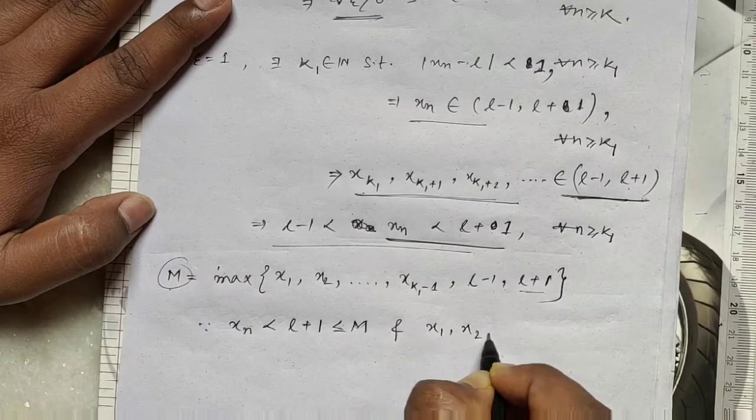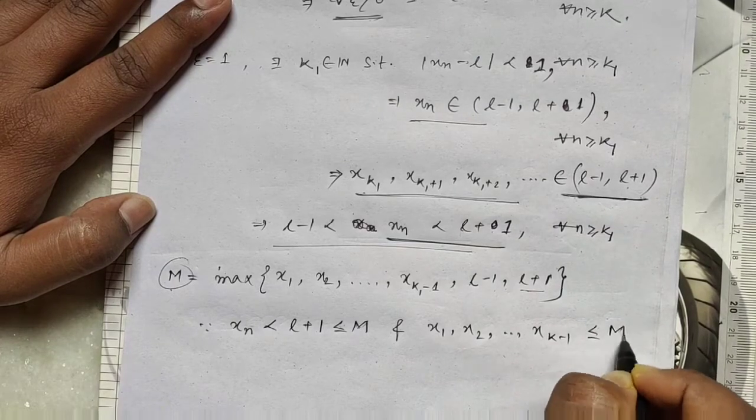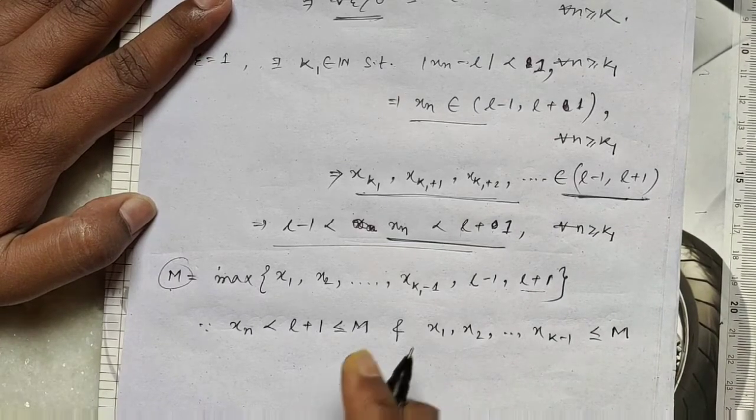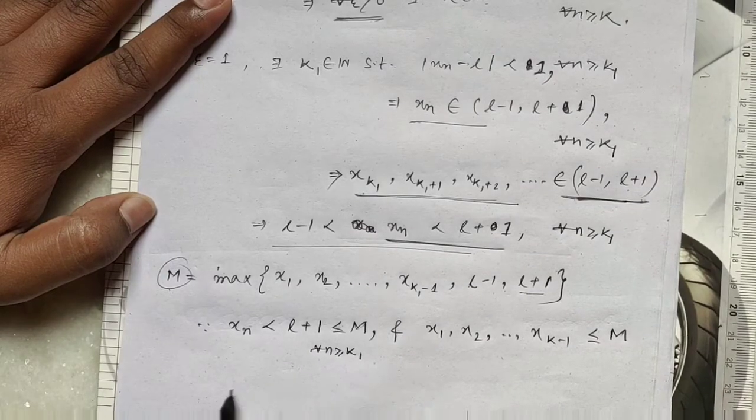So all are less than or equal to M. Okay, so this is true for all n greater than or equal to k1.